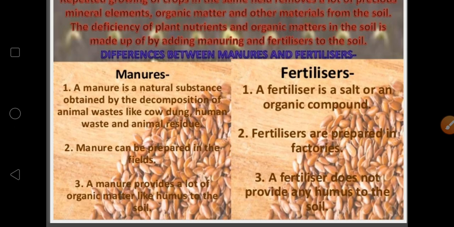If you are using manure, there is an easy exchange of gases between the upper layer and the inner layer of the soil, and it increases the number of friendly microbes also. Friendly microbes, for example, earthworms. Earthworms are also known as the friends of farmers.